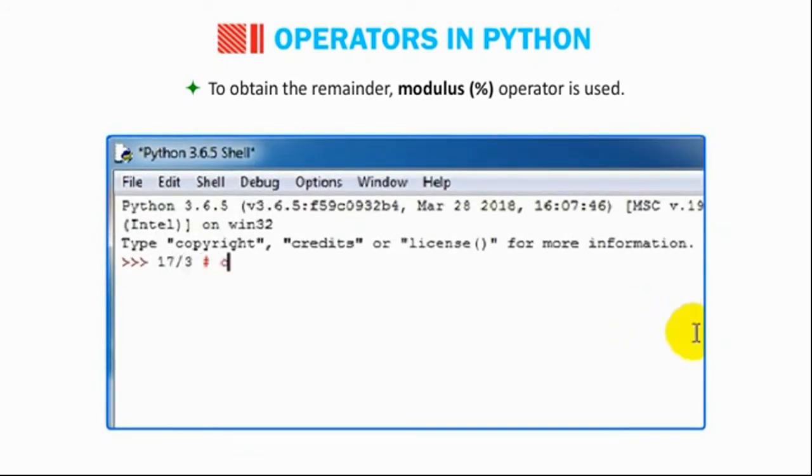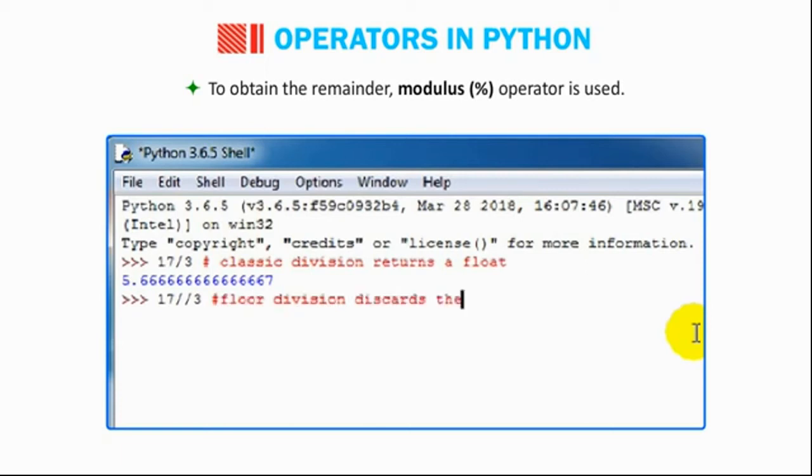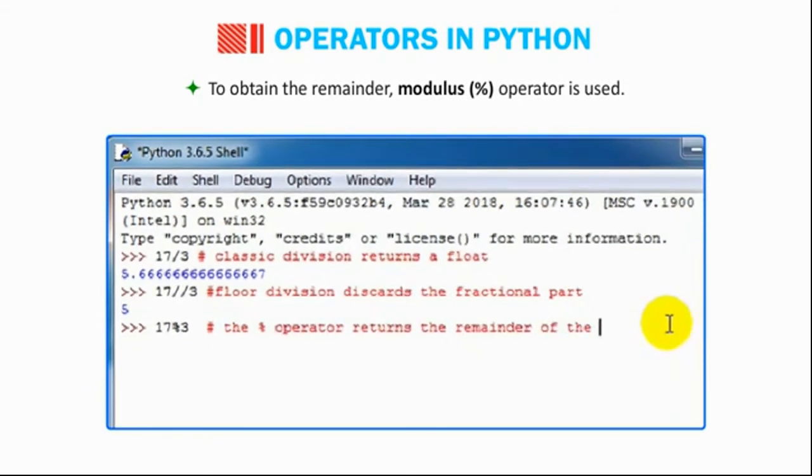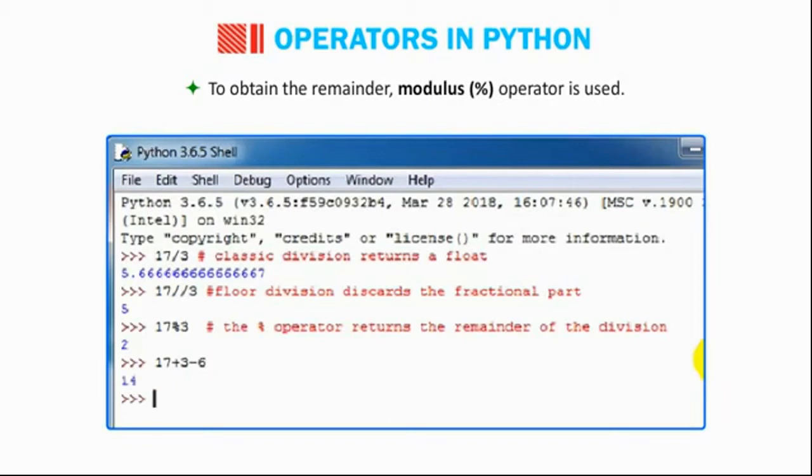17/3. Hash. Classic division returns a float. 5.66666666666667. 17//3. Hash. Floor division discards the fractional part. 5. 17%3. The modulus operator returns the remainder of the division. 2. 17 + 3 - 6 is 14.